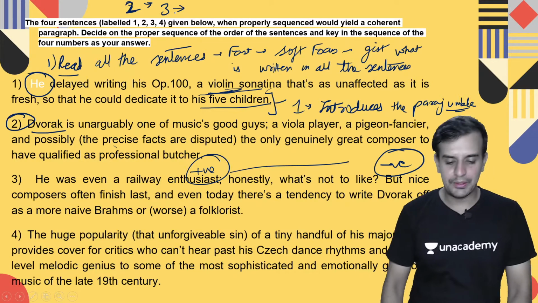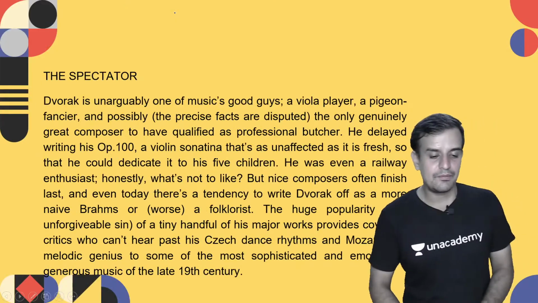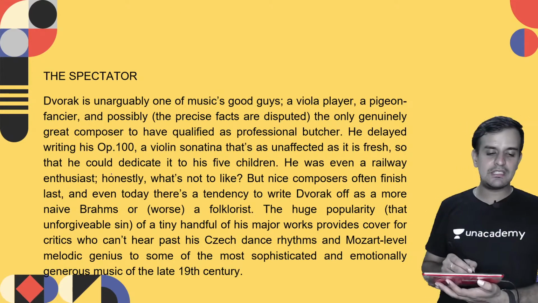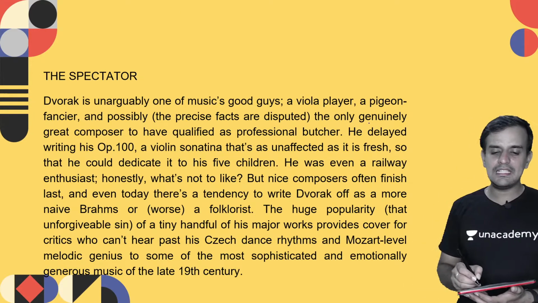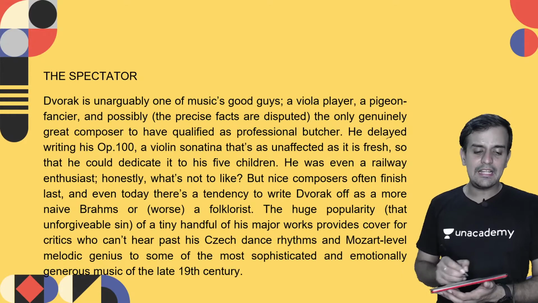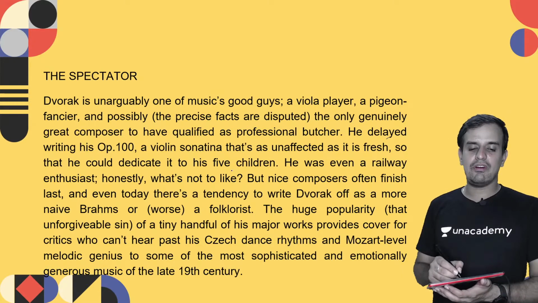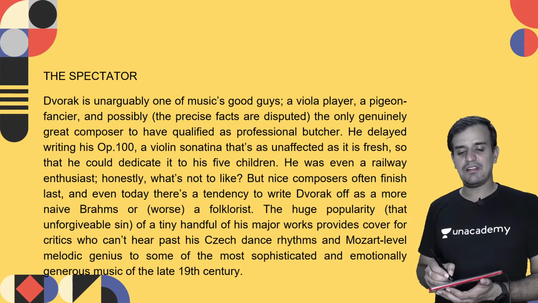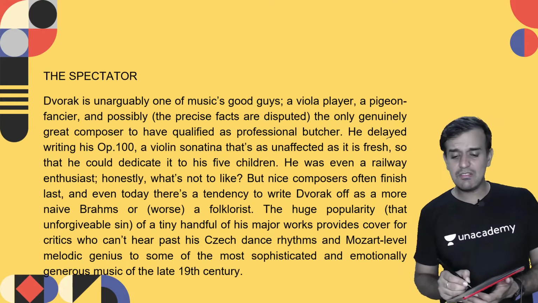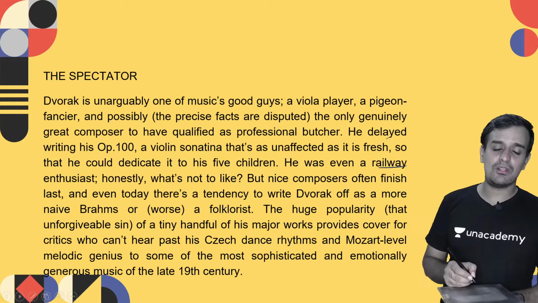Okay, so look over here. Let us read what is written. Dvorak is unarguably one of the music's good guys, a viola player, a pigeon fancier, and possibly the only great composer to have qualified as a professional butcher. He delayed writing his Op. 100, a violin sonatina that is as unaffected as it is fresh, so that he could dedicate it to his 5 children. He was even a railway enthusiast. Honestly, what not to like.